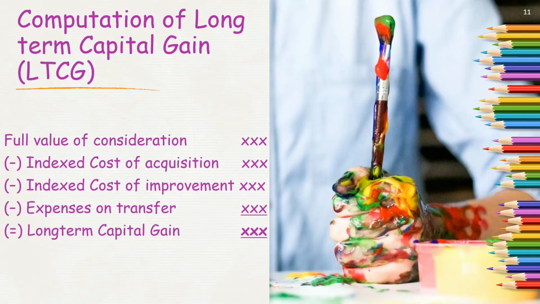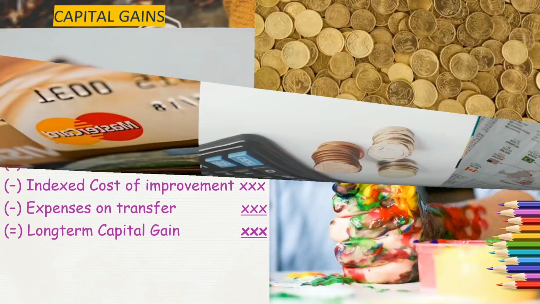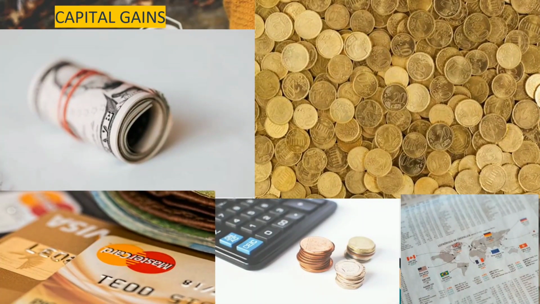So one was short-term capital gain, and now we have seen long-term capital gain. Computation remains the same; only on the basis of the classification or types of capital asset do we need to compute. If it is a short-term capital asset, we'll compute short-term capital gain. If it is a long-term capital asset, we'll compute long-term capital gain. Capital gains can be anything; we may actually receive it, or we may not actually receive it. It can be our future receipt also, but we are transferring it today.